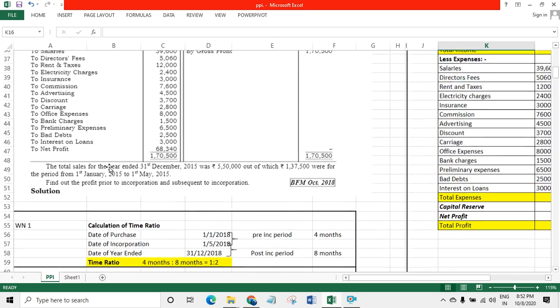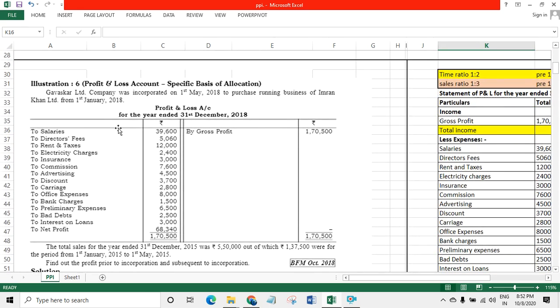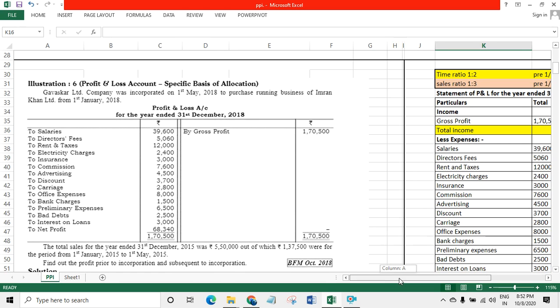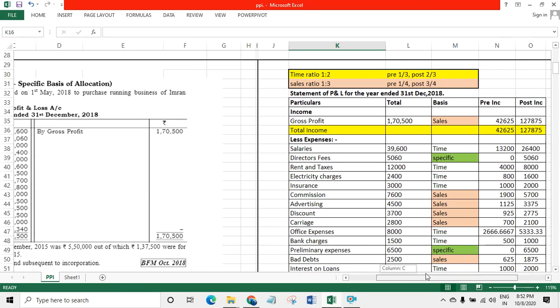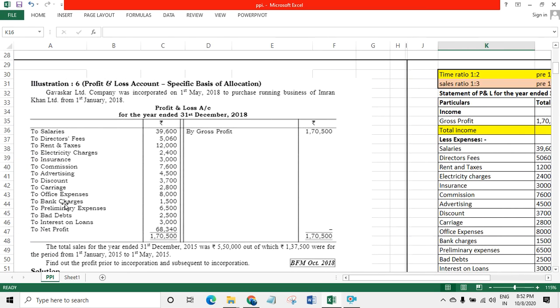Okay. Now in this P&L account, as you find, salaries is fixed, so salaries will be segregated with the time ratio. Director fees will come in the post-incorporation because directors are appointed after incorporation.